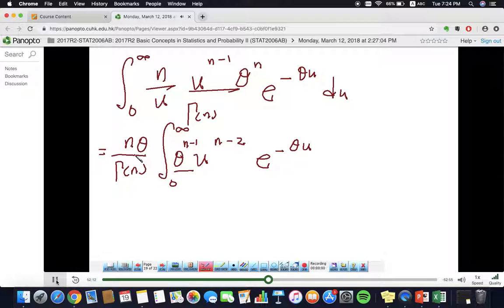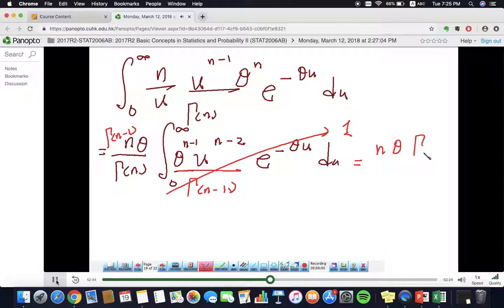So you know how to do, right? What is this? It's just the gamma density. We derive it with gamma n minus 1. Multiply it with gamma n minus 1 here. Okay? And everyone is already ready to make the whole thing here equal to 1. So it's done. So it's just n theta gamma n minus 1 over gamma n.